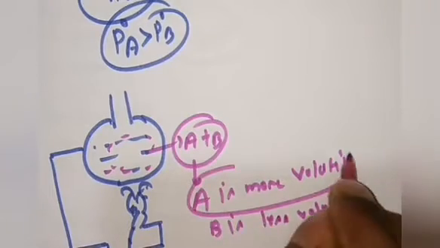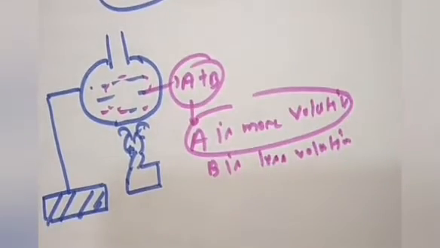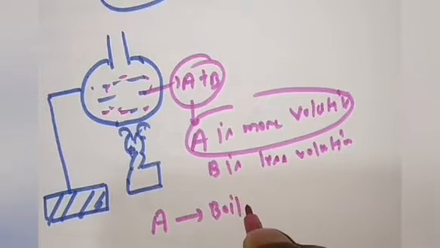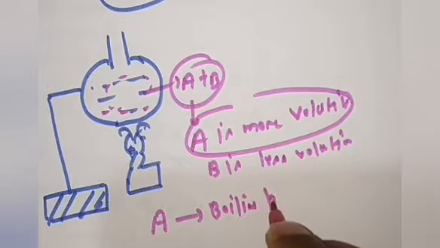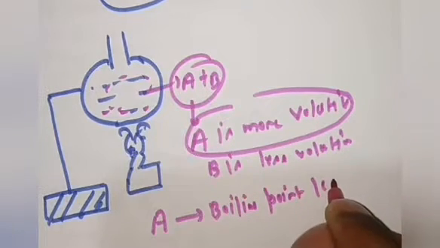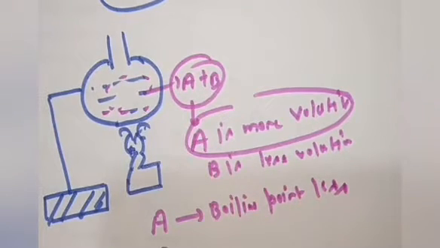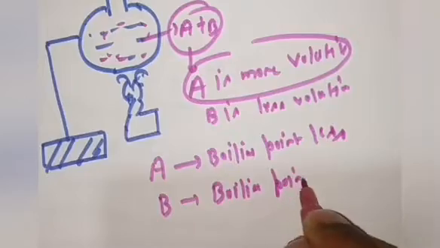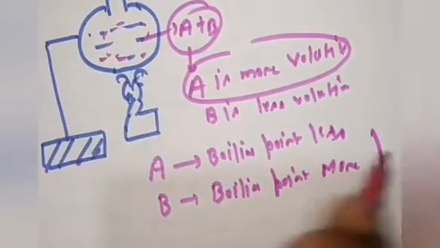If A is more volatile, then definitely the boiling point of A will be less, and the boiling point of B will be more.